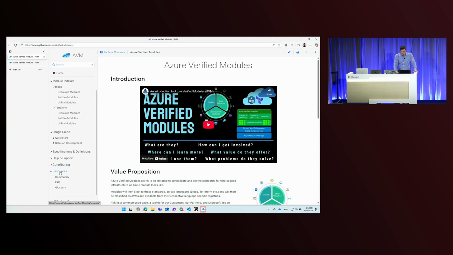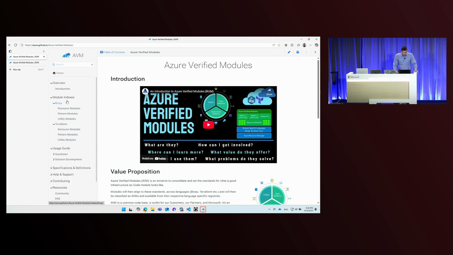And then down here we have a resources section. So we do run our own monthly community calls. Those are recorded and uploaded to YouTube. You can find the previous one there. And then we have an FAQ here. Whenever we receive questions, we try to answer those under that section. So it's definitely worth it to check it out.